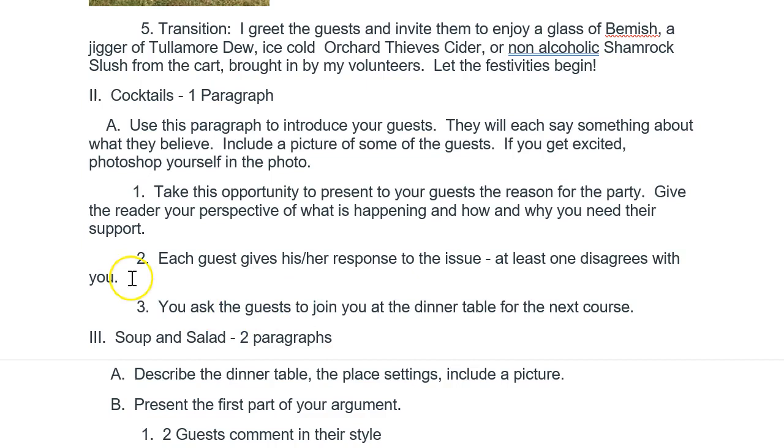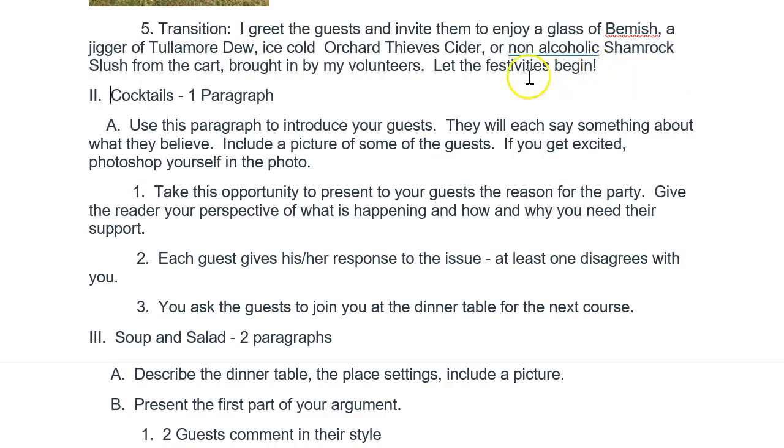Okay, so I'm going to have to call people together somewhere because we're outside. We are at a big event, and so I need to create the context for this because I've already indicated in my transition that I greet the guests, invite them to enjoy a glass of Vinish or jigger of Tullamore Dew, ice cold Orchard Thieves cider, or non-alcoholic Shamrock slush from the cart brought in by my volunteers.